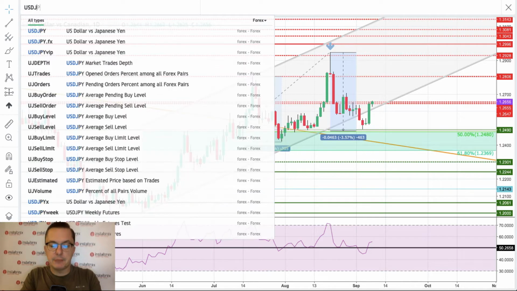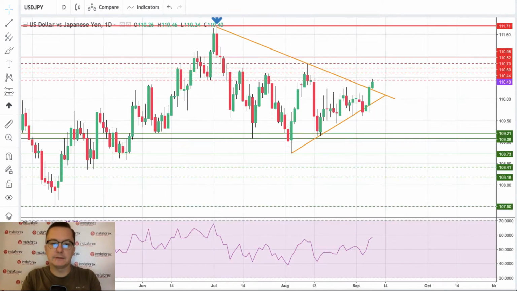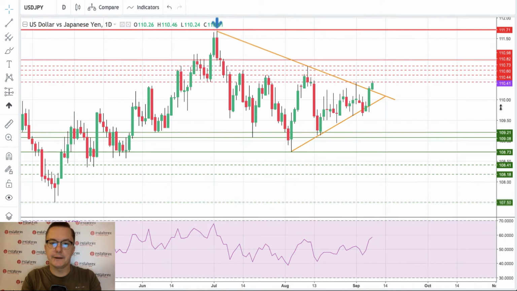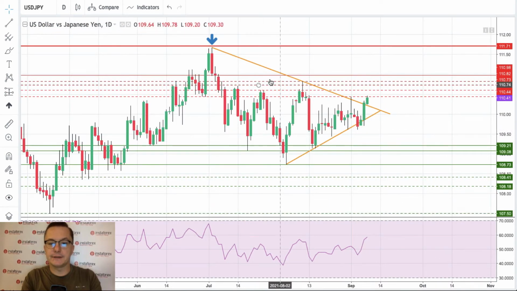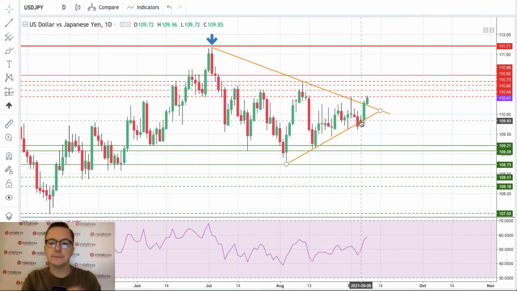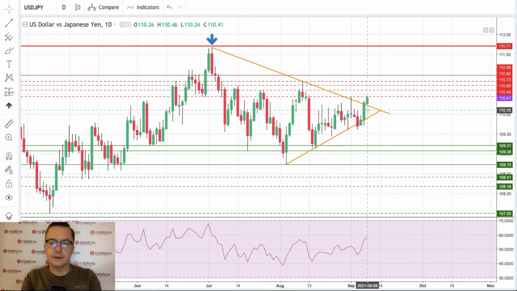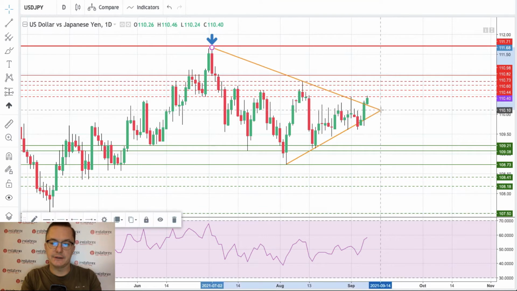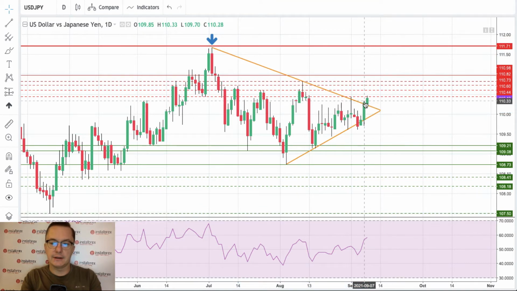The other pair I would like to speak about is US dollar to the Japanese yen. As you can see, we are breaking higher out of this supposed triangle, right? So about this kind of consolidation zone. Very interesting candlesticks here, a very big green candle here towards the upper channel line. So as you can see, this channel line is now violated. We have a breakout, hit the next technical resistance.